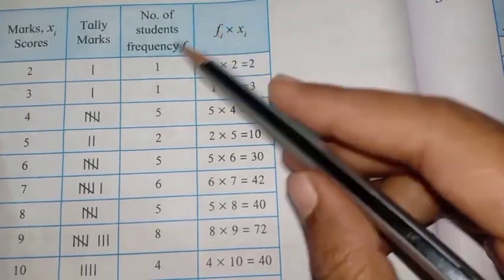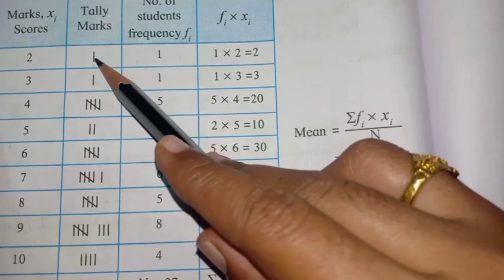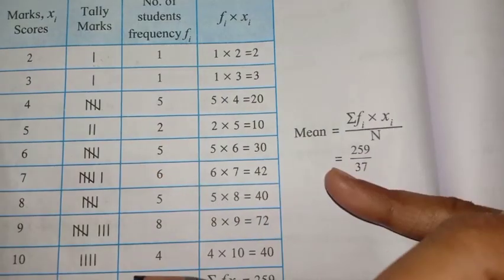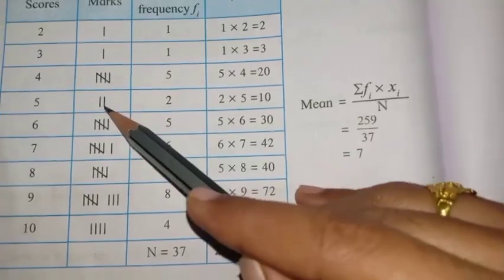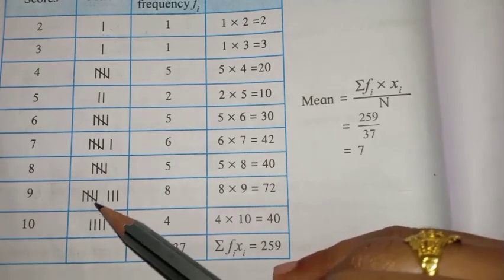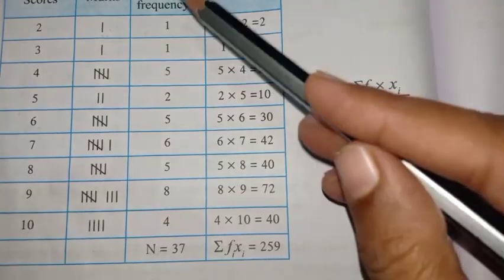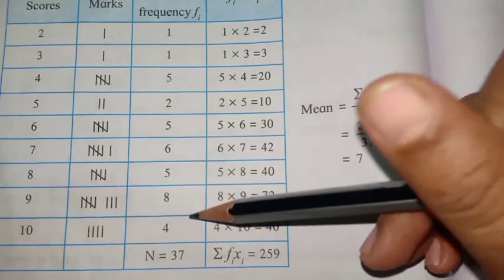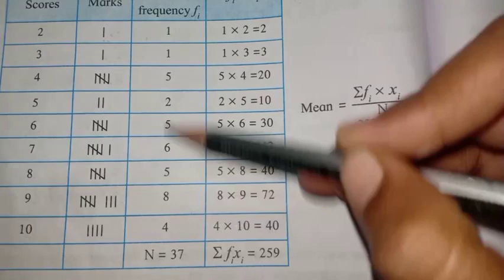Now how to mark the frequency? Frequency means how many times the number appears. You have already marked it with the tally marks, so just write it in numbers here: 1, 1, 5, 2, 5, 6, 5 plus 3 is 8, and 4. Now, how to check whether you have written the frequency correctly or not? Just count, okay?